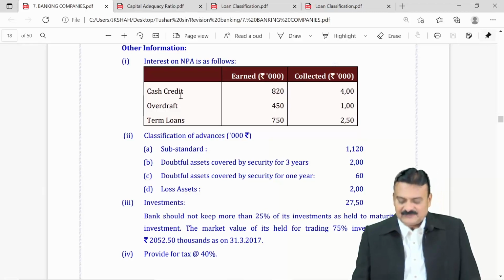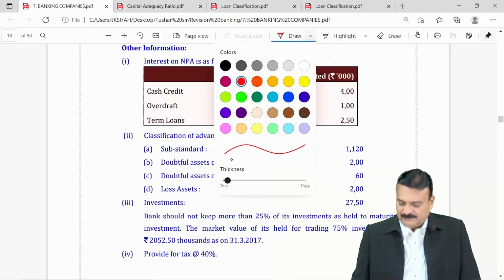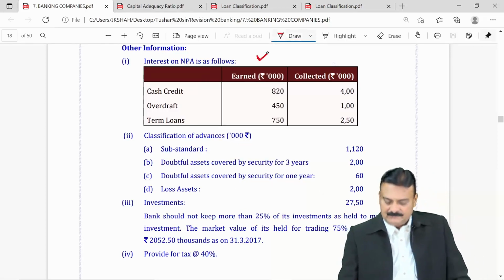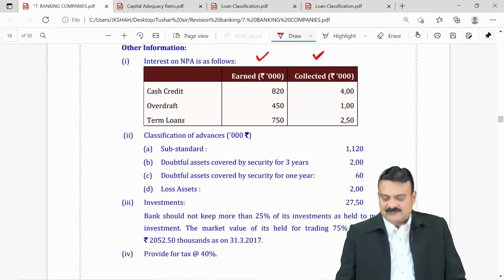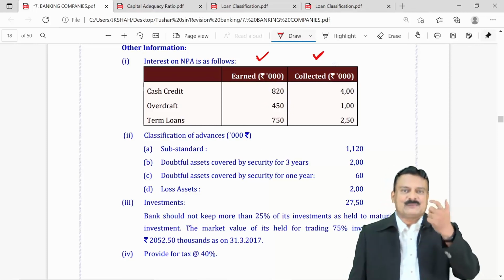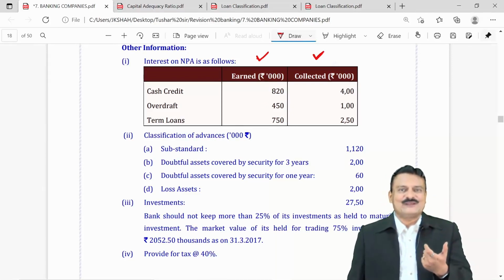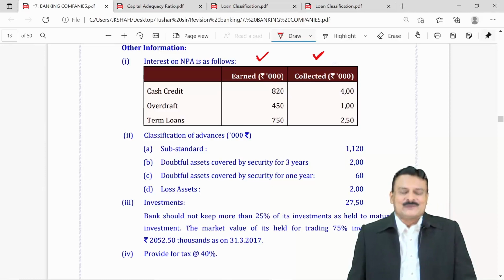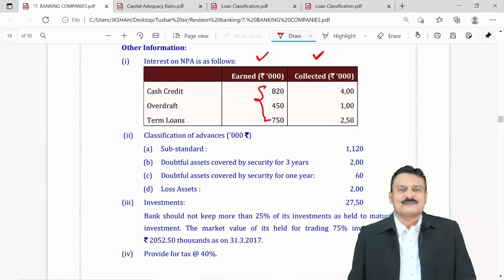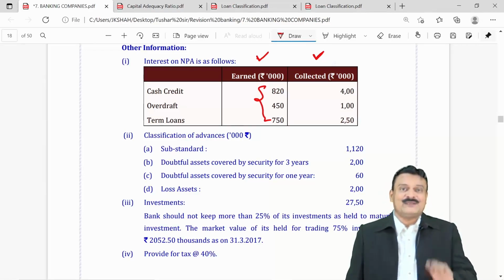Now, if you see here, the adjustment is telling you that interest on NPA amount earned is given as well as amount collected is given, right? So, cash credit, overdraft and term loans. Now, interest earned, because when you prepare a trial balance, it has to be on mercantile system, accrual system. So these three figures must have gone into the trial balance for these concerned NPAs.